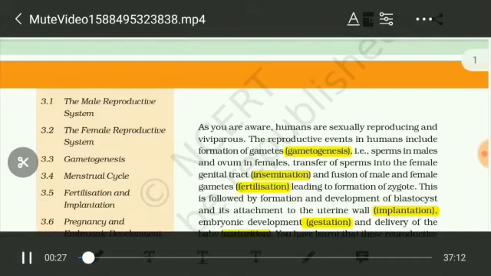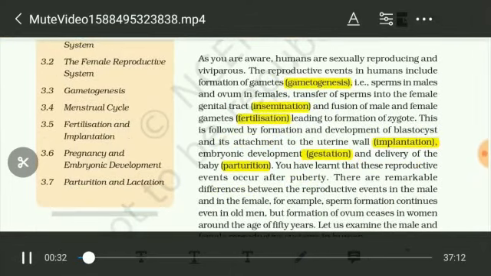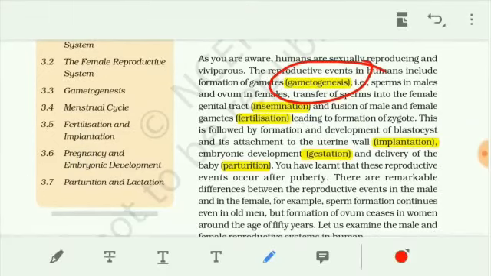In this topic, gametogenesis, insemination, fertilization and implantation, gestation and parturition, various topics are involved. Then during puberty, already you learned in 10th standard, during the reproductive phase, there are remarkable differences between the male and the female organism. In male, the sperm formation continues even in old age, but in female, the ovum formation ceases at around 50 years.